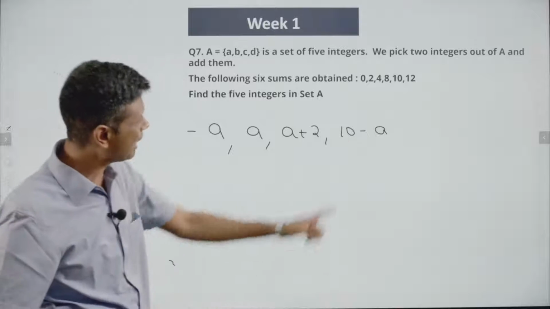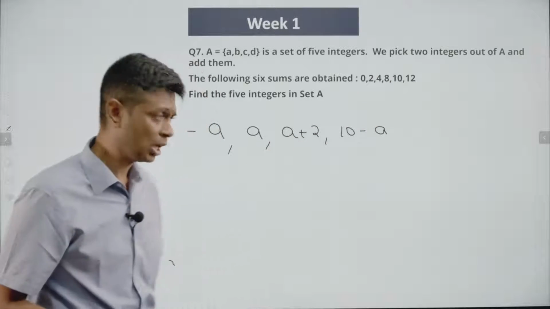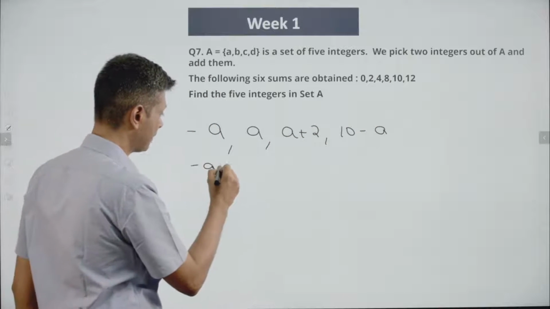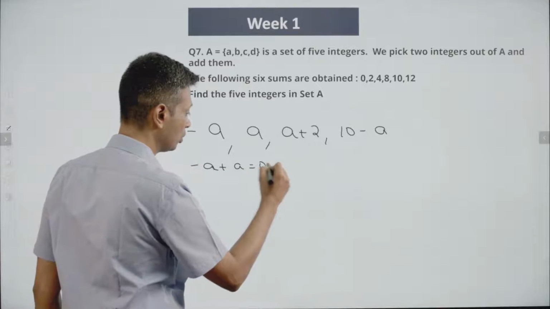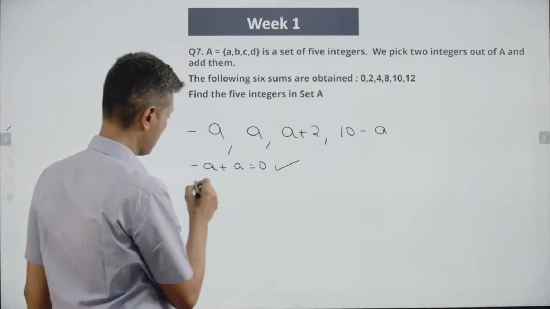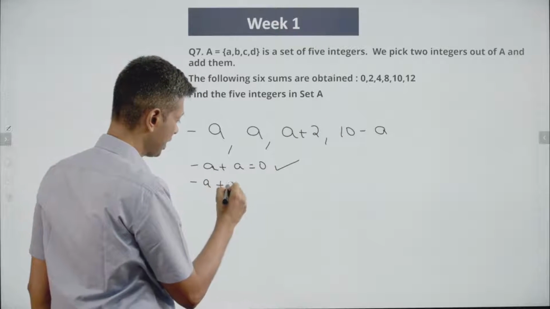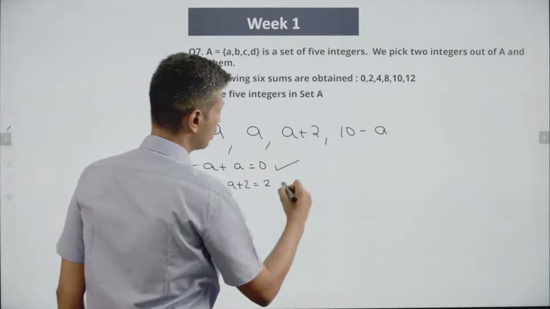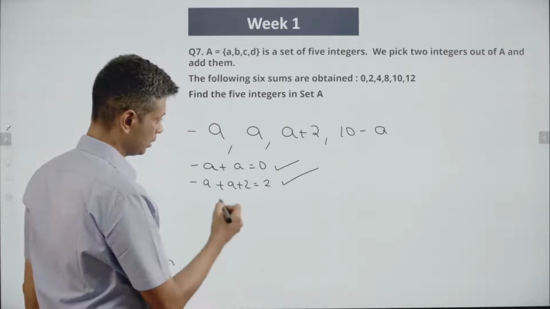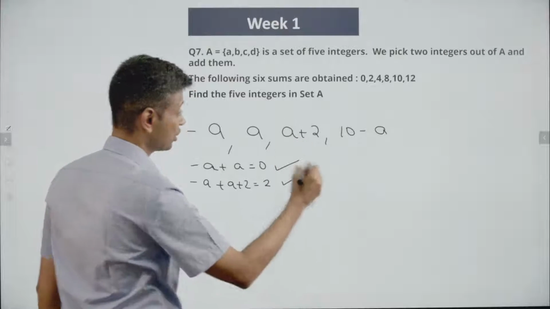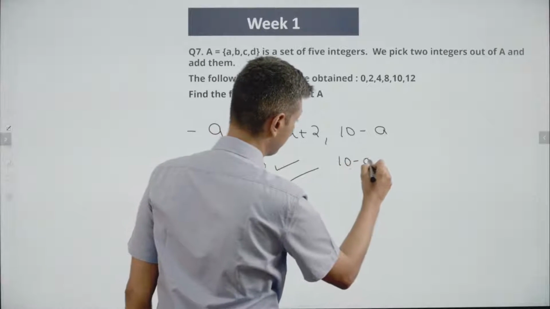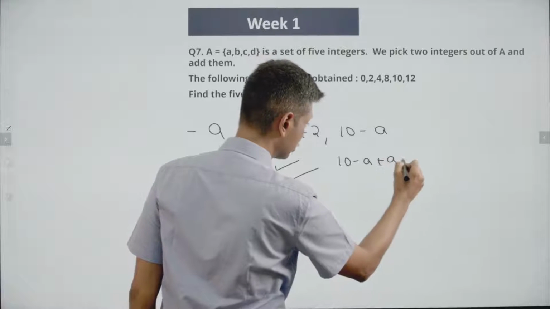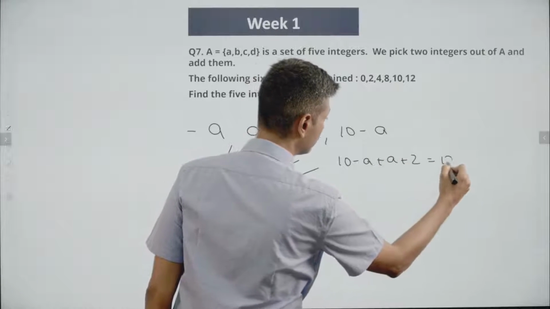Right? So now I am going to match them to these sums. How will I do that? Minus A plus A is equal to 0. One sum I have got. Minus A plus A plus 2 is equal to 2. That also I have got. Then what is the largest? 10 minus A plus A plus 2 is 12.